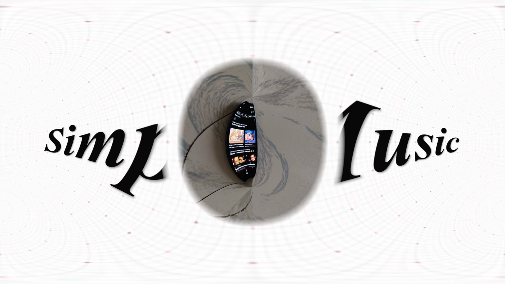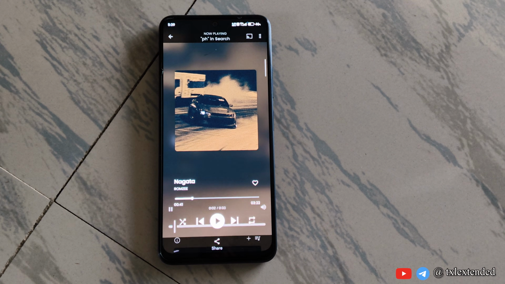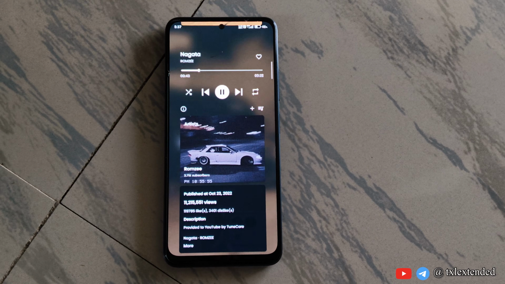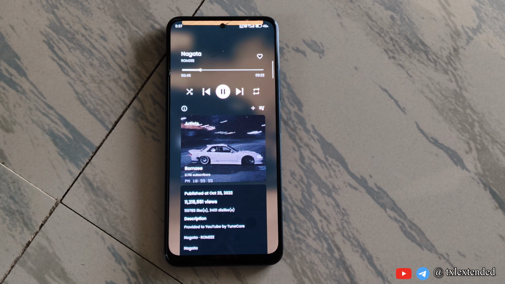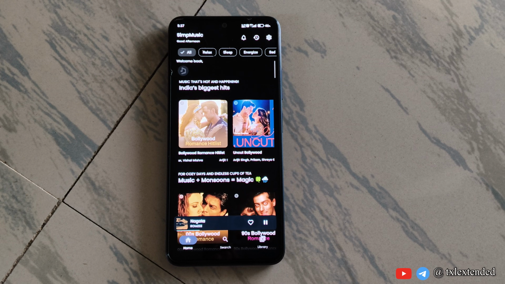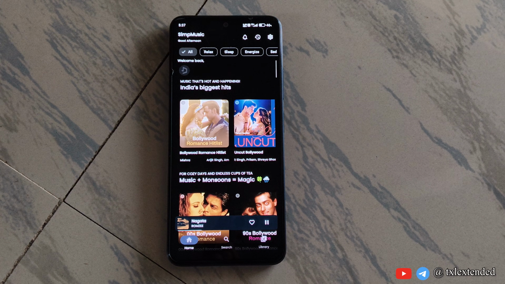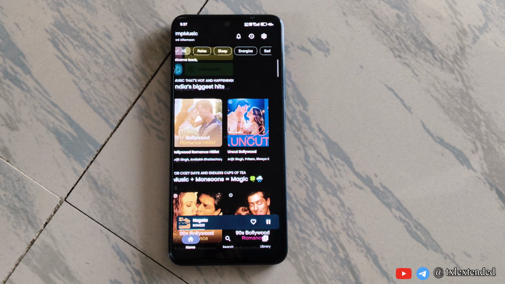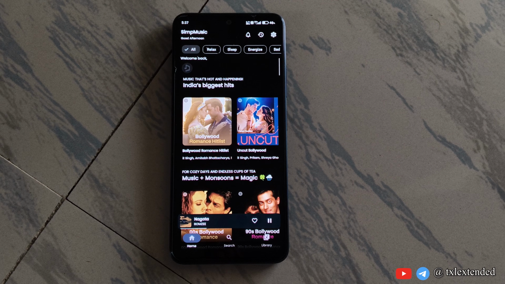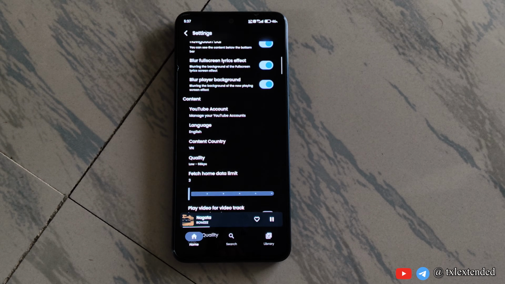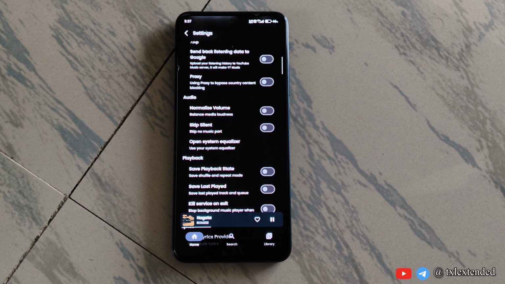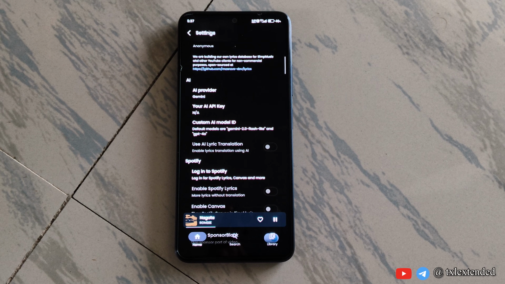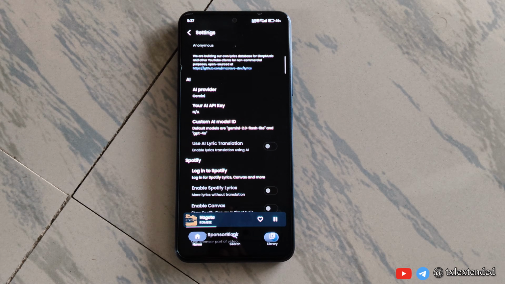Simp Music. Simp Music is an online song player application where you can play songs online from a specific source. It has a lot of songs, almost all the songs, and you can do a lot of UI customizations like blur effect and other things, and you can also control how you want to play a song from that specific source that this application uses. There are so many other options that you can do on normal generic music applications.